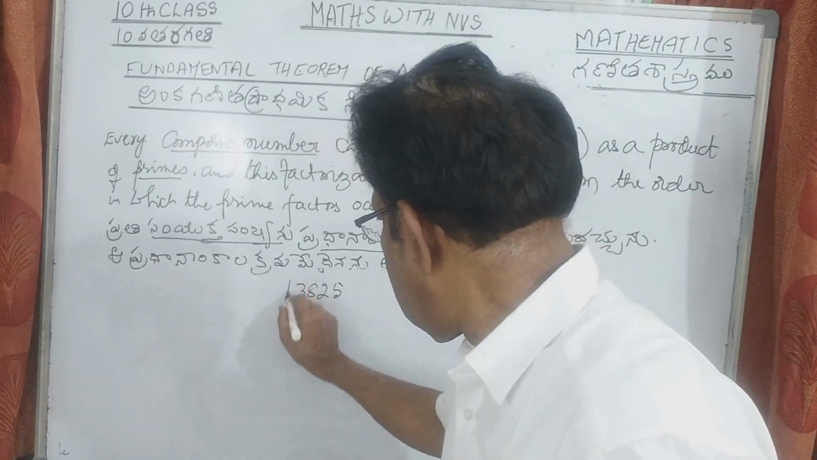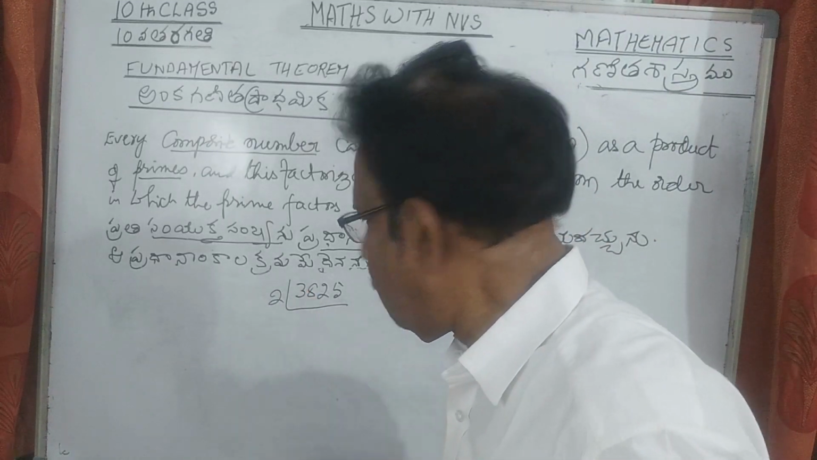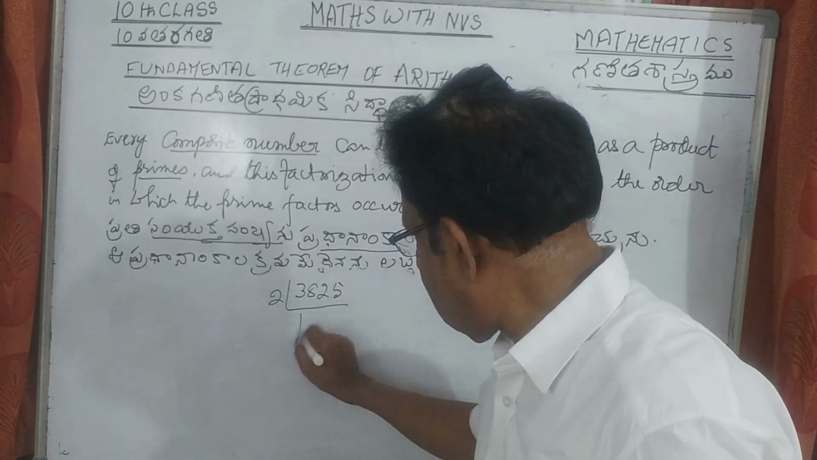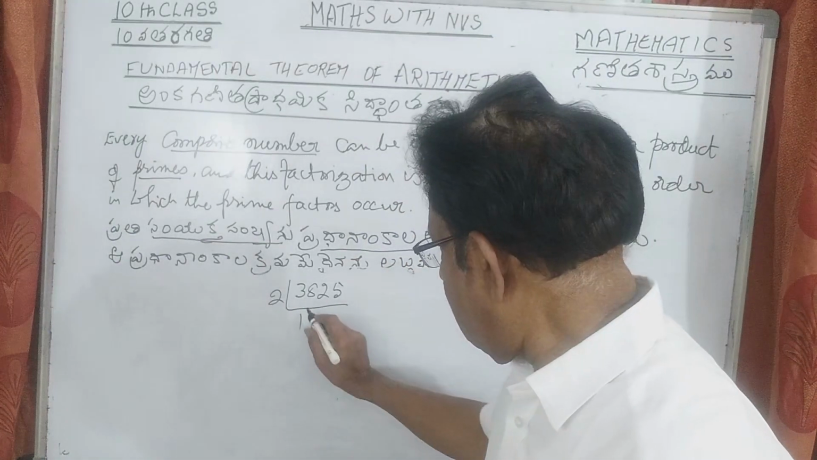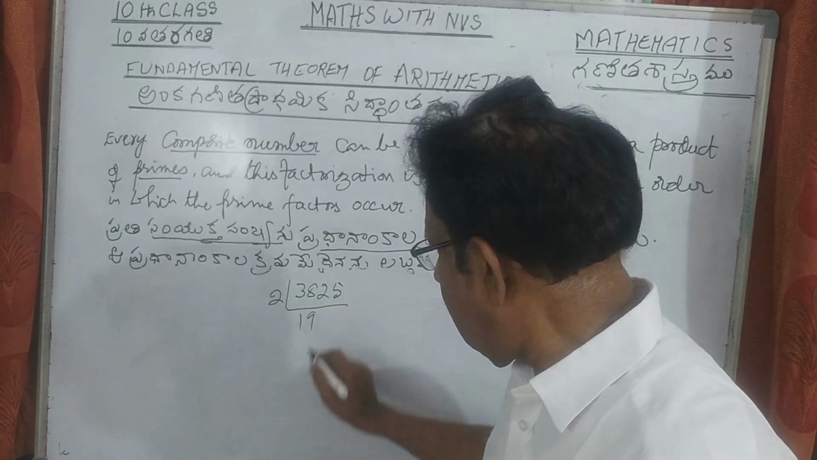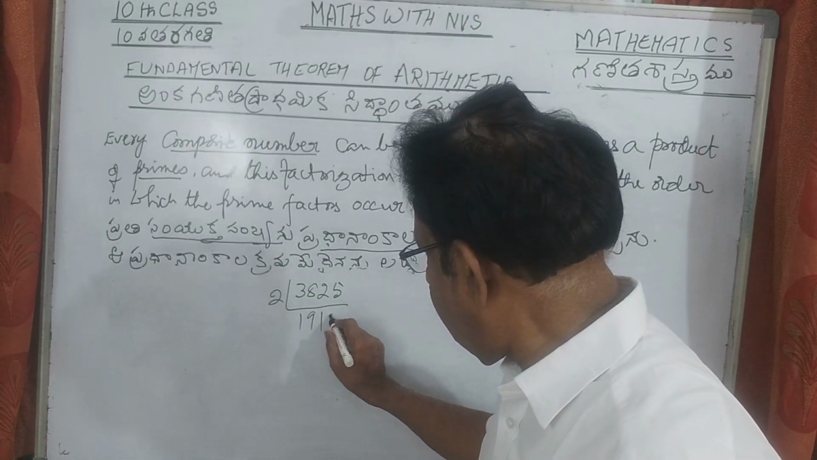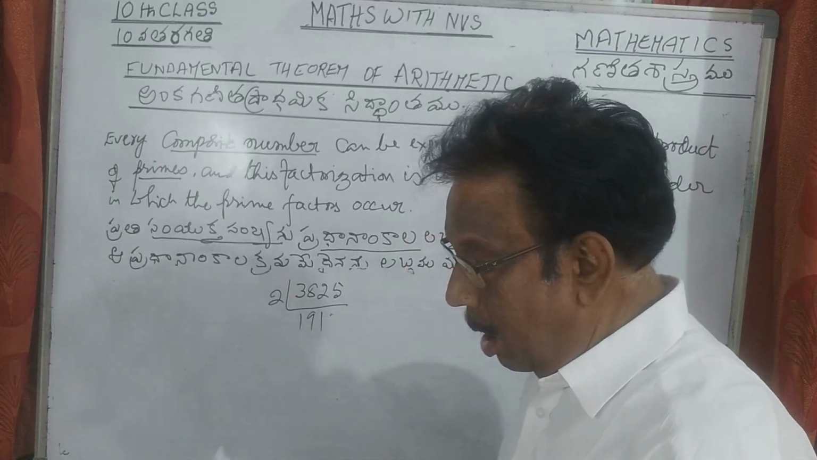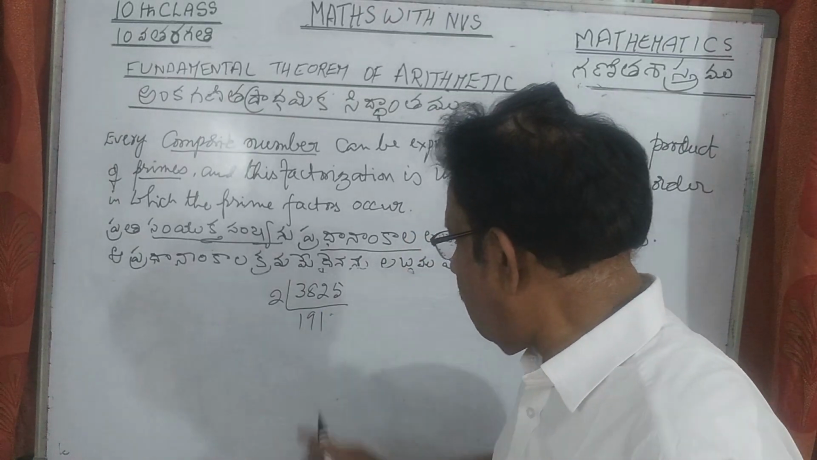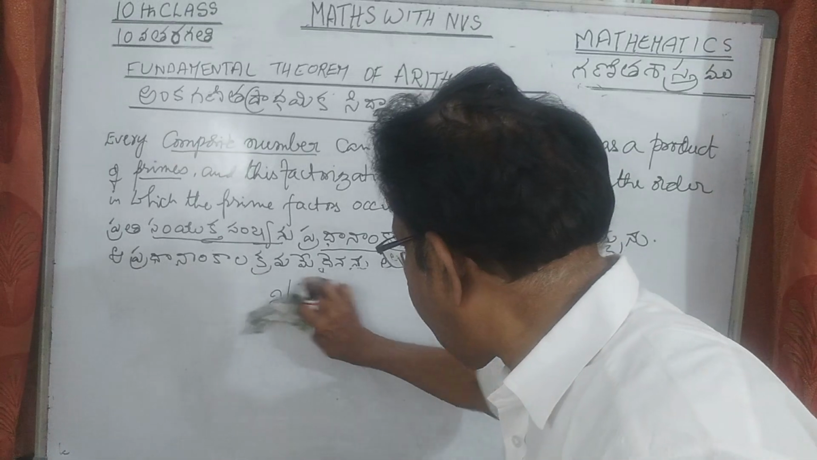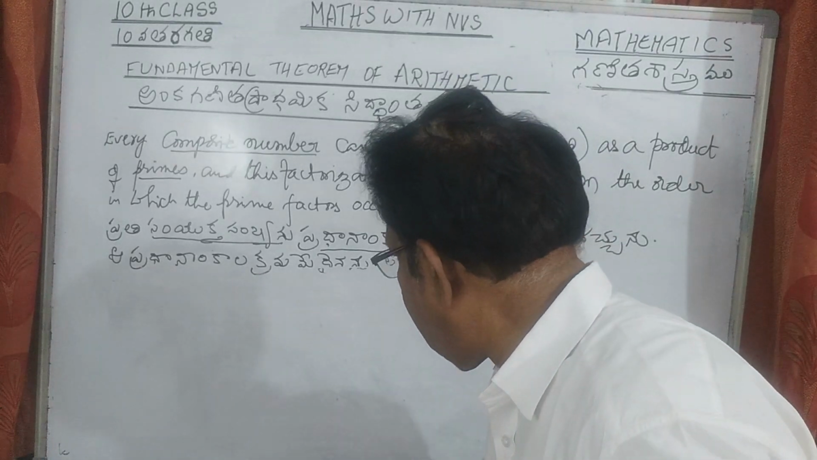See, this is 2. Come on. 2 ones are 2. Understand? 1, 18. 2 nines are 18. Again 2 ones are 2. Again 2 twos are 4. No, I made a mistake. The number is 3825.